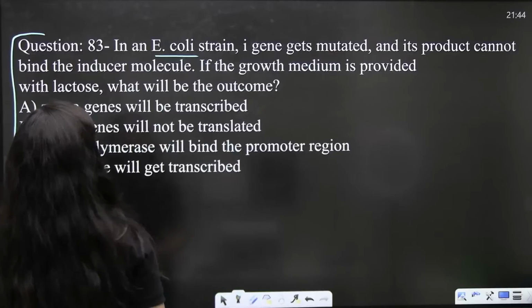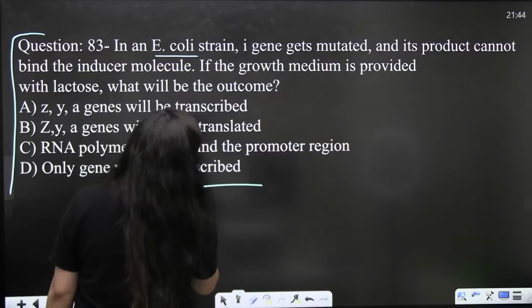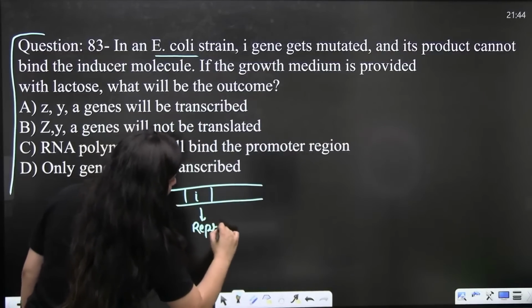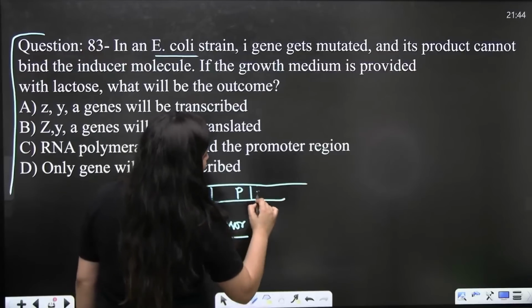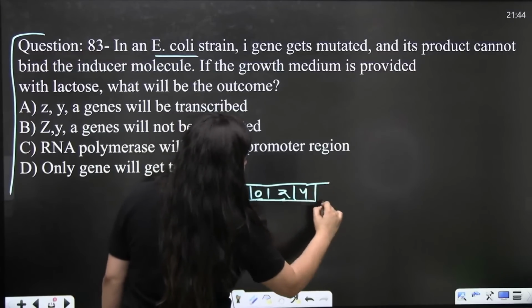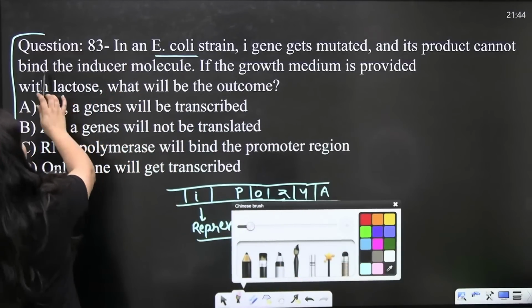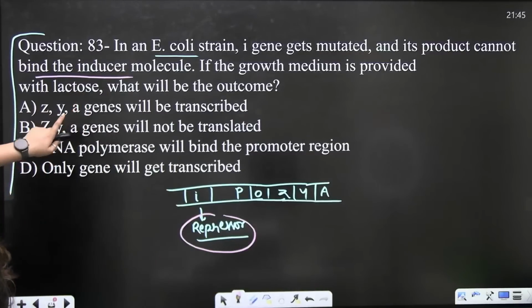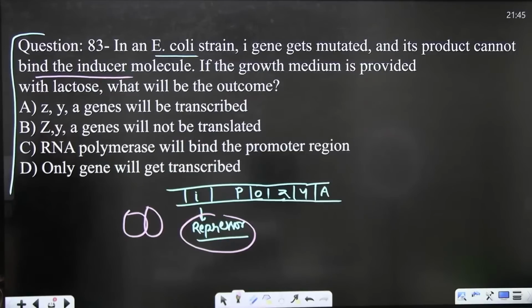So in E. coli, the I gene gets mutated and its product cannot bind the inducer. So you know that I means the regulator gene. The regulator gene is going to form the repressor, and you know that it is the product of this regulator gene that is going to bind with the operator, isn't it? So if we are saying that the I gene gets mutated and its product is not binding with the inducer, means this repressor is not binding with the inducer. So if the growth medium is provided with lactose, what will be the outcome?